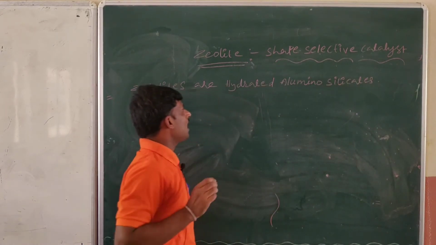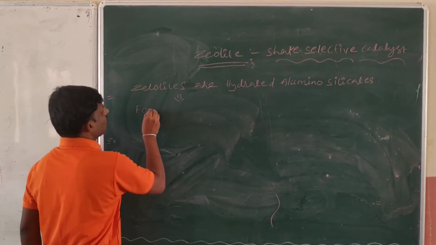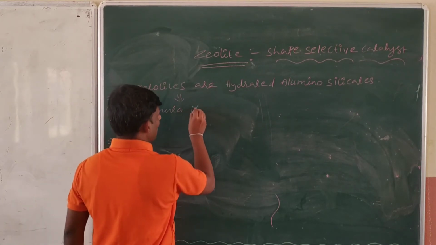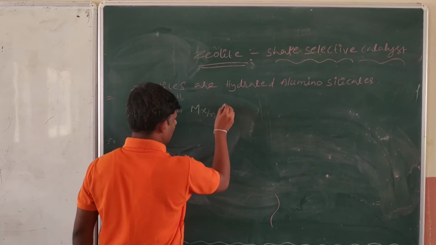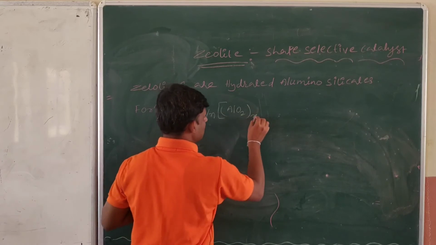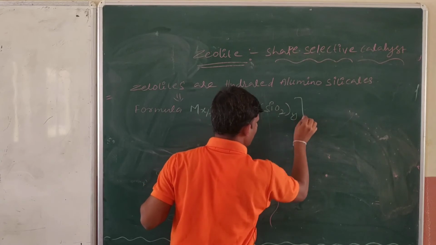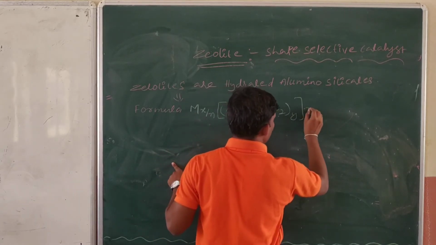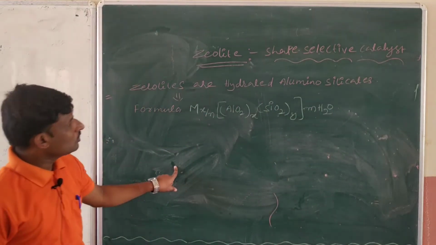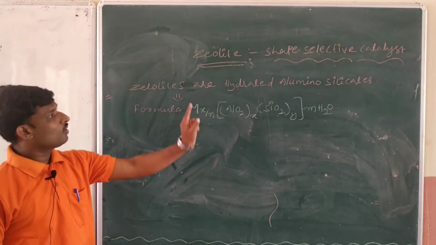See, generally I am writing the formula. What is the formula of zeolites? Okay, the general formula I am writing: M x/n, AlO2 x, SiO2 y, into mH2O. This is the general formula of zeolites. Why are these zeolites called shape selective catalysts?